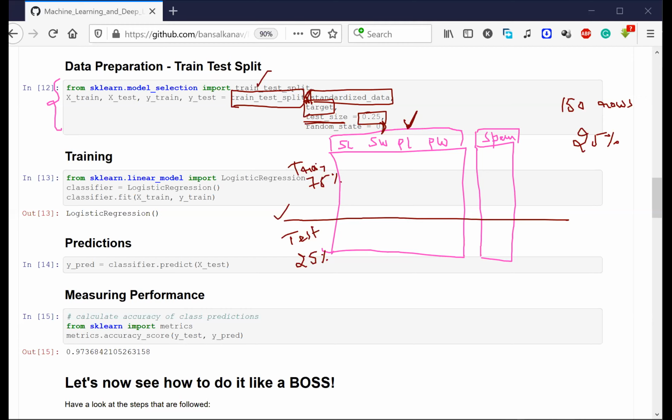Cool. The next thing, once we do this, what is the next thing? Can anyone tell me what I should do next?